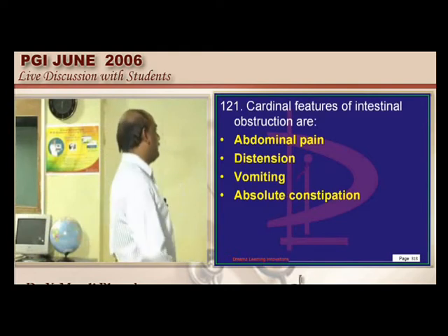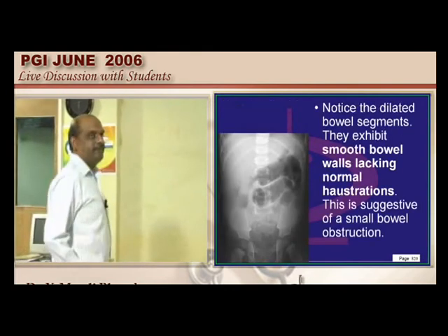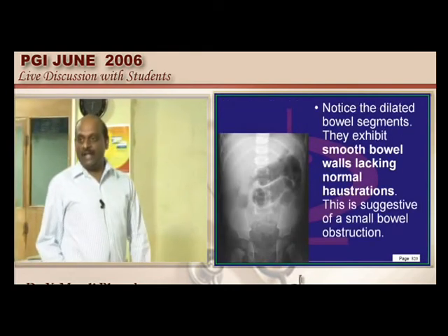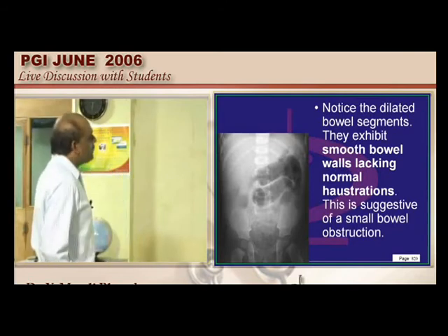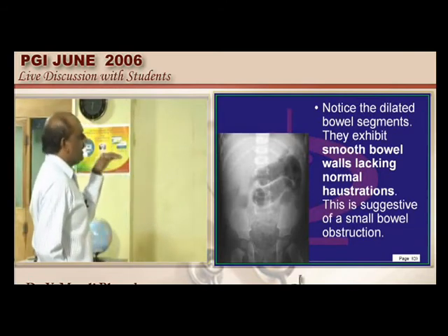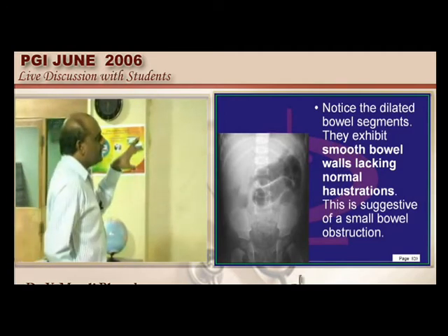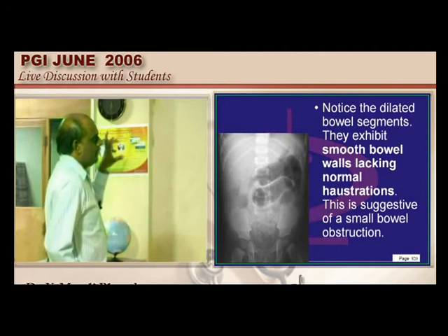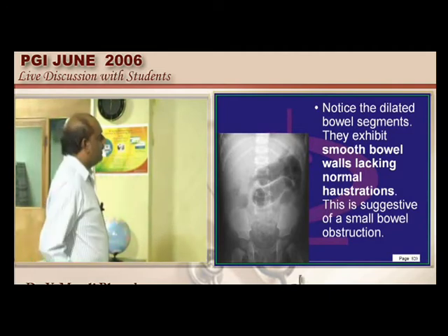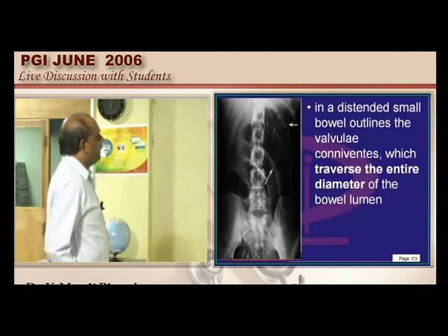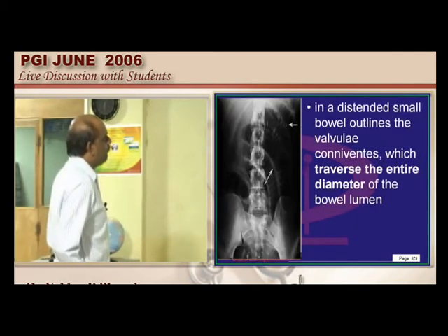You must be doubly sure. What are you able to see here, doctor? Shadows don't lie. You see loss of haustrations with dilated intestinal loops, which is a classical feature whenever the small bowel has undergone obstruction. Now let us look at this radiograph, what you are able to see here.